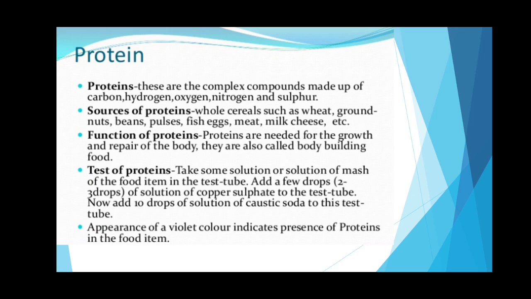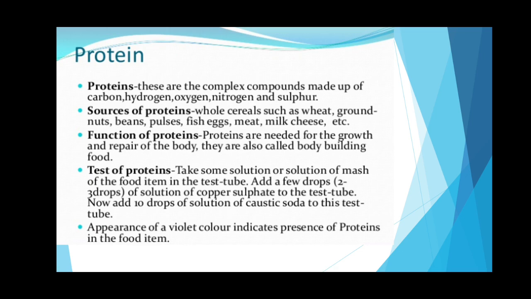Okay, moving on to proteins. Proteins are one of the most abundant chemical substances that our body requires. Proteins are made up of carbon, hydrogen, oxygen, nitrogen, and sulfur, as I've mentioned here.